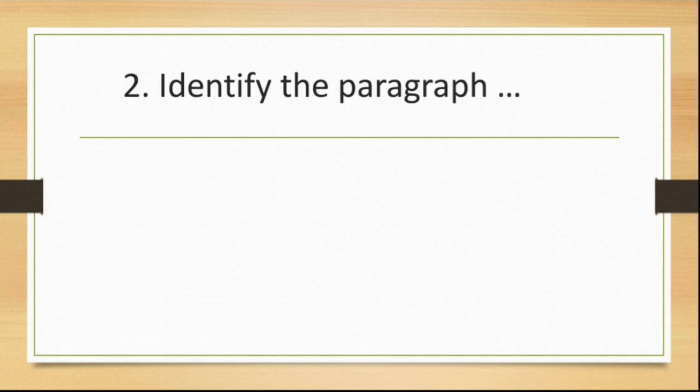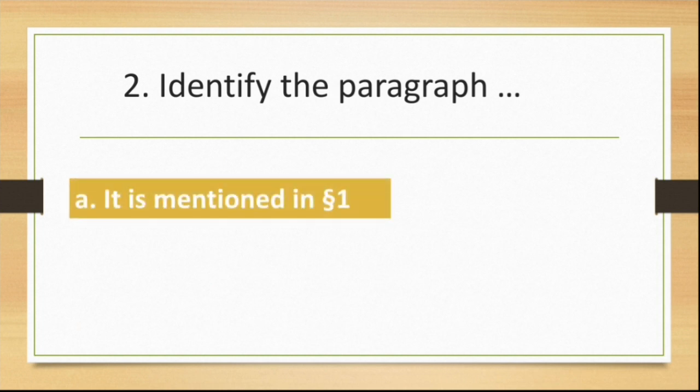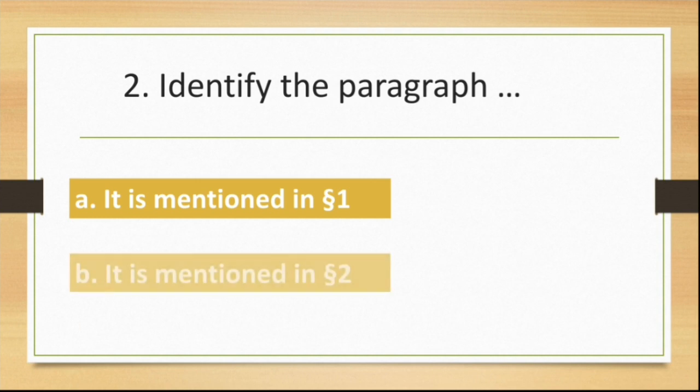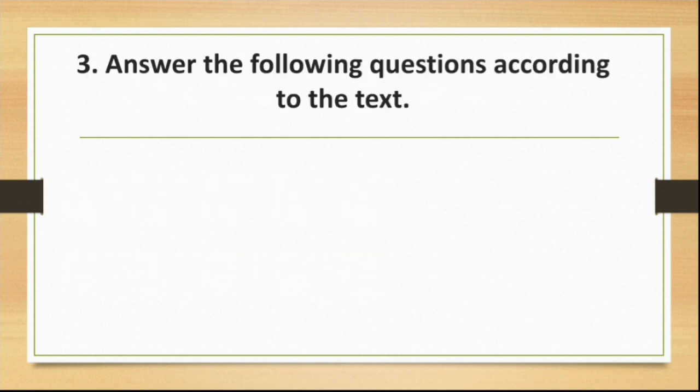Identify the paragraph in which the following ideas are mentioned. The first idea: corruption in education does not affect only individuals. This idea is mentioned in paragraph 1. The second idea: the underprivileged have no means to act against corruption. This idea is mentioned in paragraph 2. We move on to question 3.